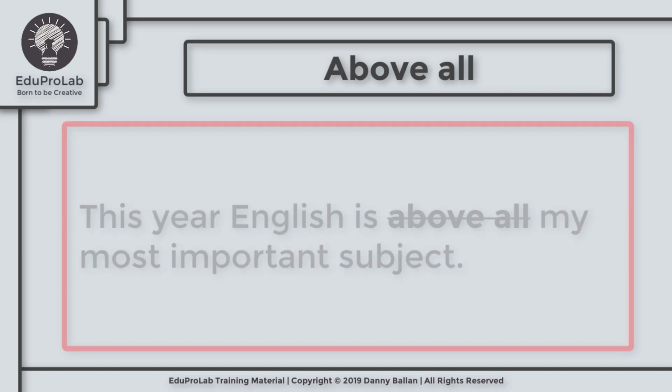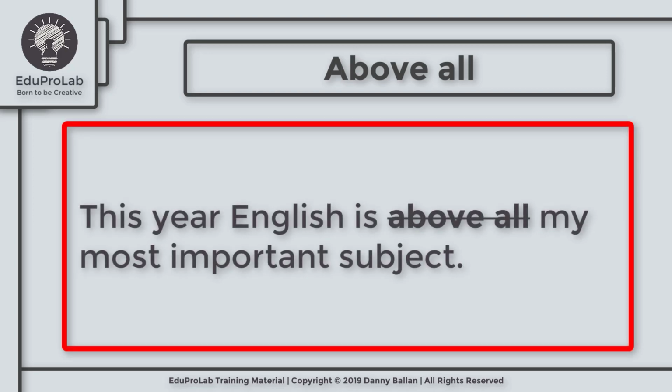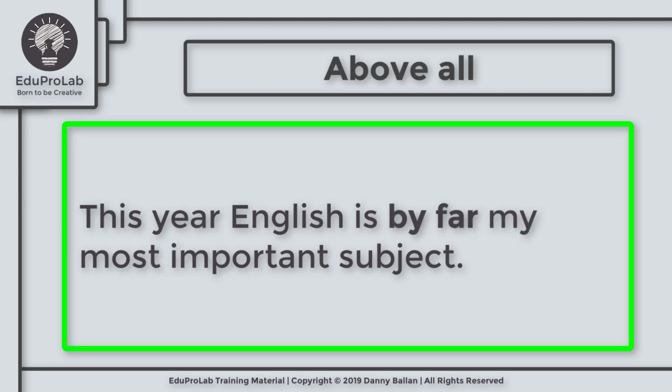Let's take a look at another example. This year, English is above all my most important subject. If you want to use a superlative form, the most important, we use by far instead of above all. So, in this case, we should say this year English is by far my most important subject.